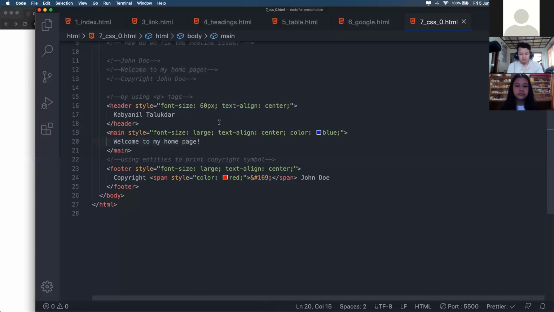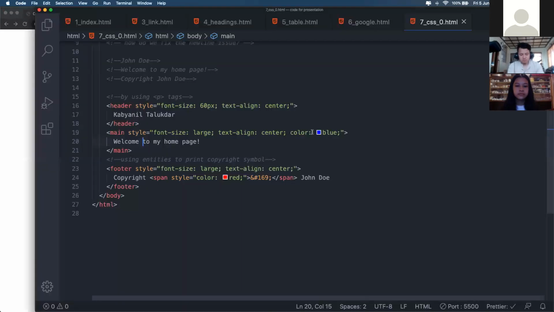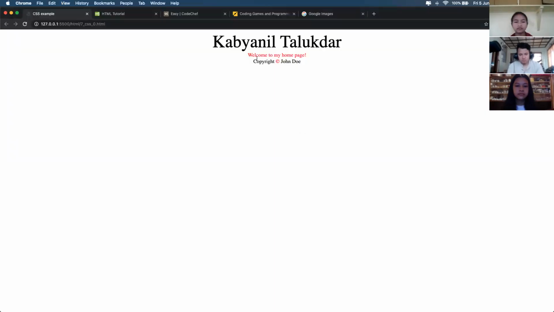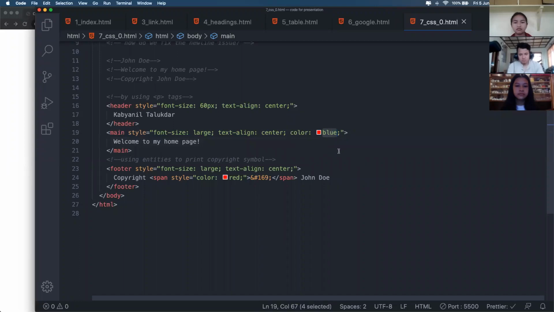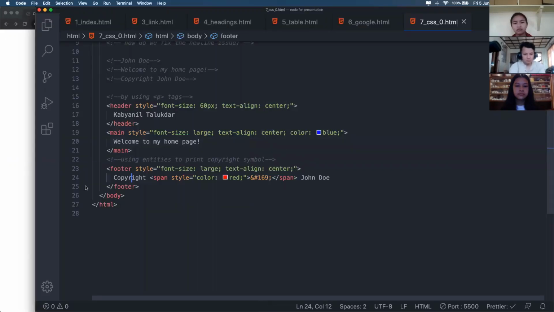You'll notice that the welcome to my homepage text is blue in color, right? How is it blue? It used to be black, right? I have specified in my style attribute that the color is blue. If I want to make this, suppose, red, I'll just specify red and the text will change to red. And the text align is center, which is why the text is appearing in the center of the web page.